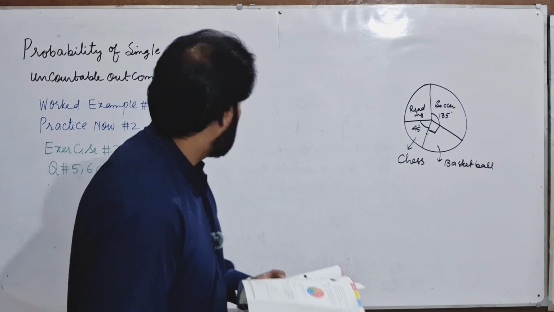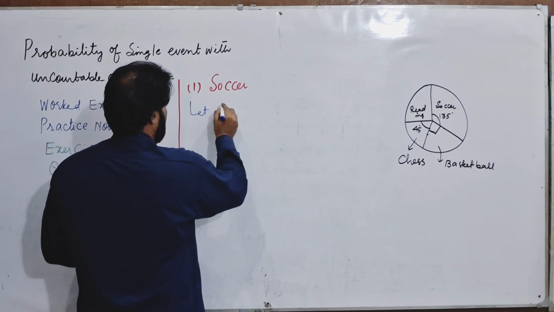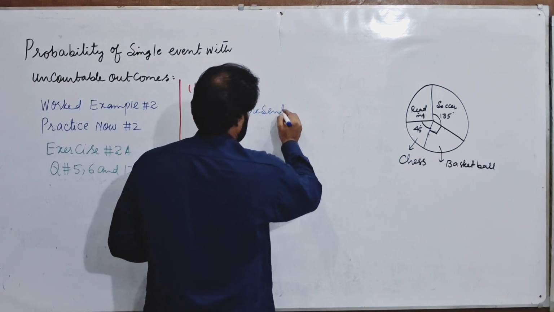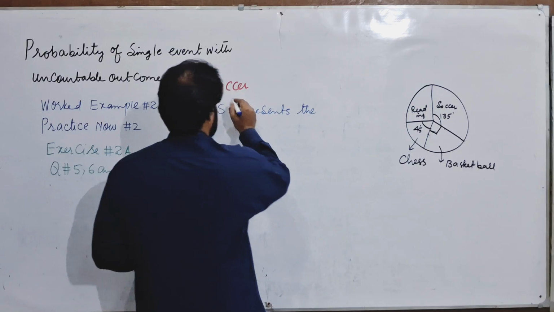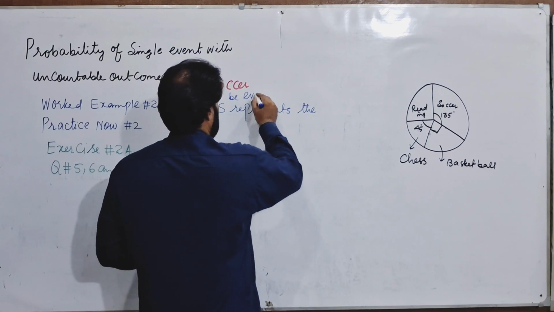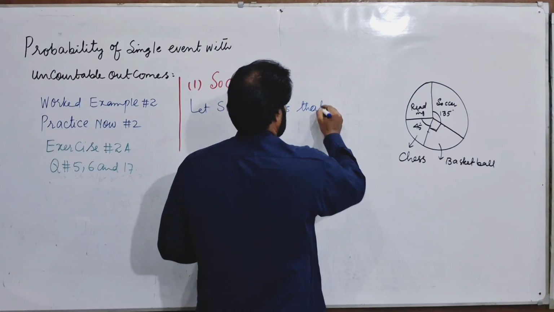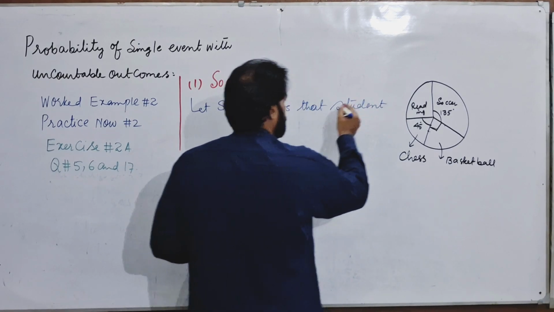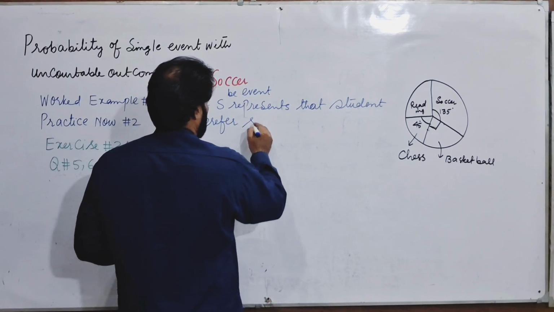This is our question. You will write, let S be the event that represents that the student prefers soccer.